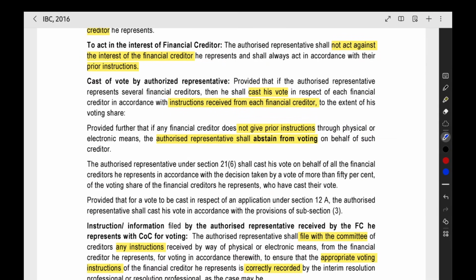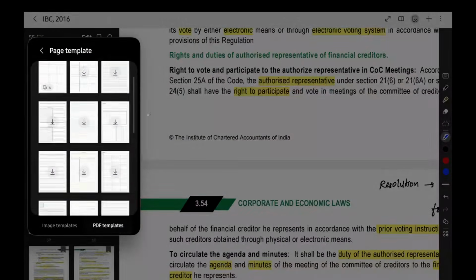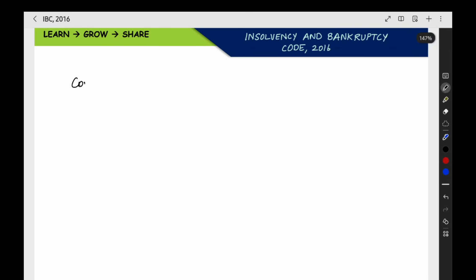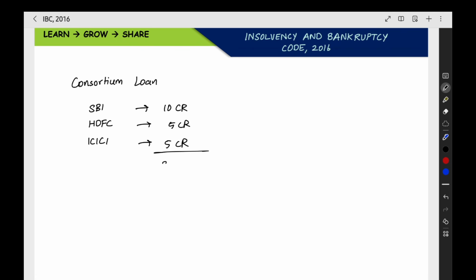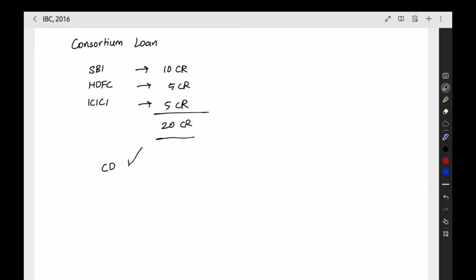And we have one more rule in the case of an authorized representative in a consortium loan. We can take one example for this. So we have a consortium loan in which we take three banks: State Bank of India, HDFC, and ICICI. They have given a loan of 10 crore, 5 crore, and 5 crore. The total loan is 20 crores, given to the company, that is, the corporate debtor.